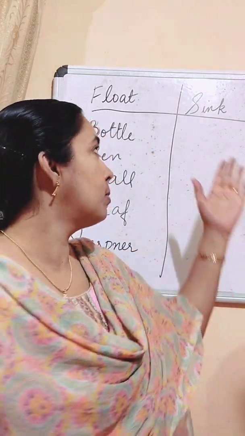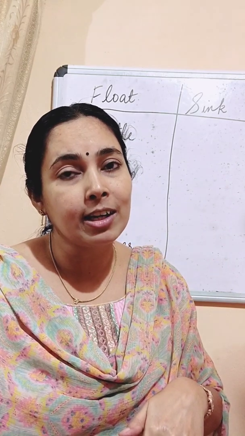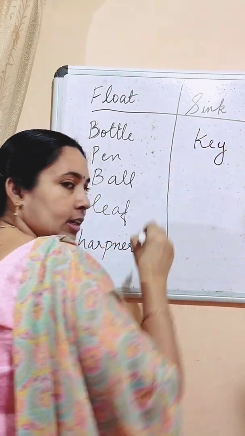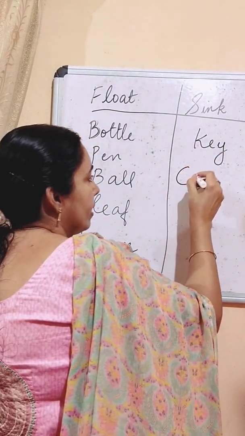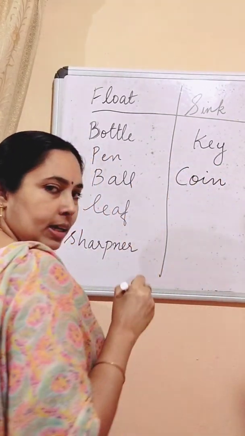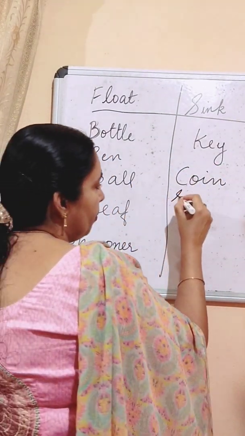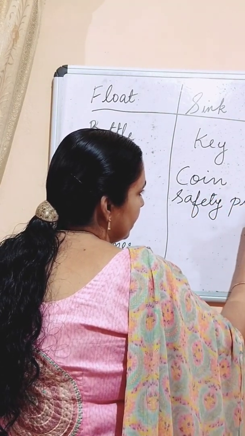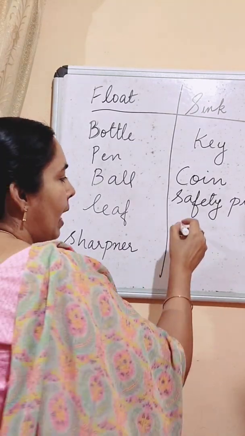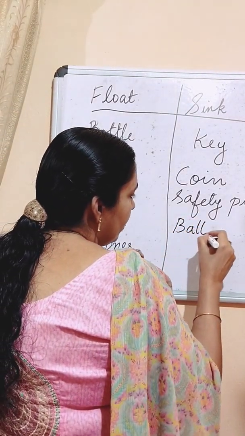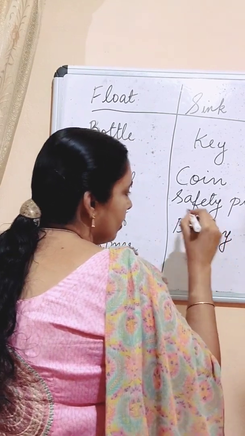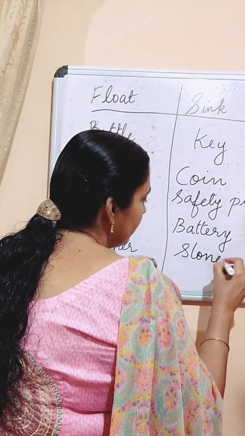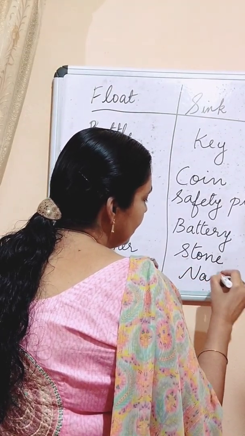Then can you give some examples of substances that sink in water? Say key. It sinks in water. Then what did you see? Coin. It sinks in water. Then what? Safety pin. It sinks in water. Then battery sinks in water. Then any other example? Stone sinks in water. Nail, an iron nail sinks in water.